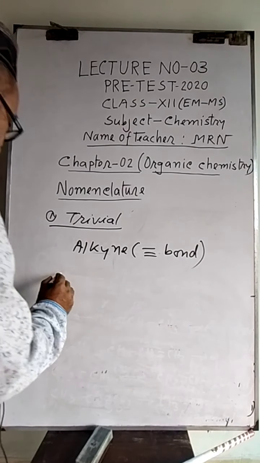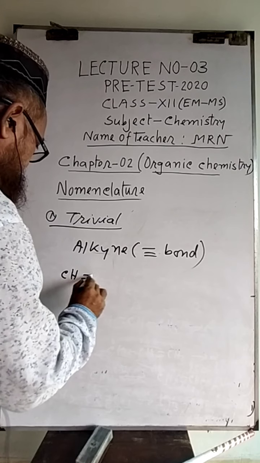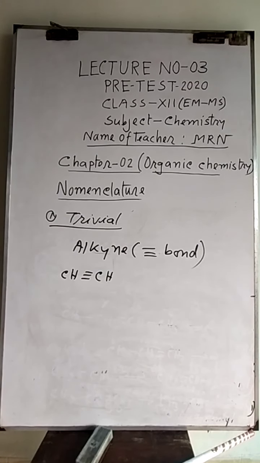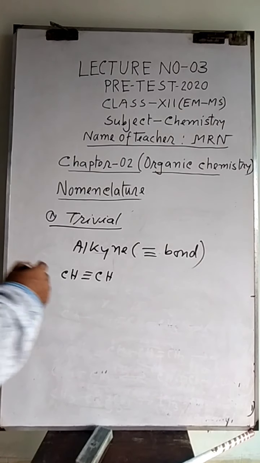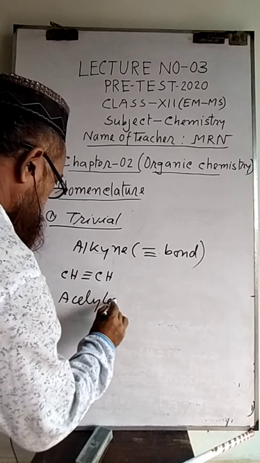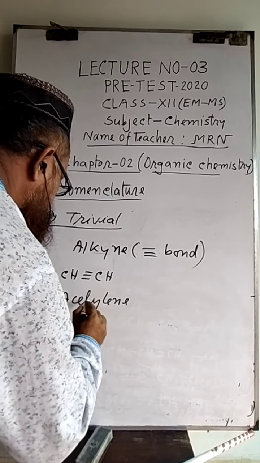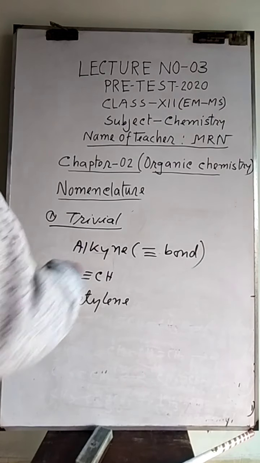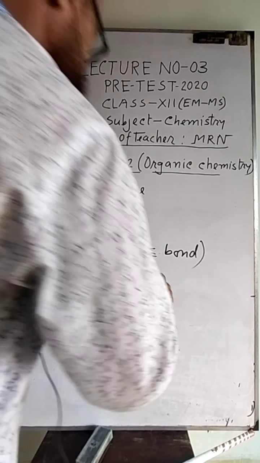Alkyne starts from acetylene. Acetylene, and centering this acetylene other compounds are named.